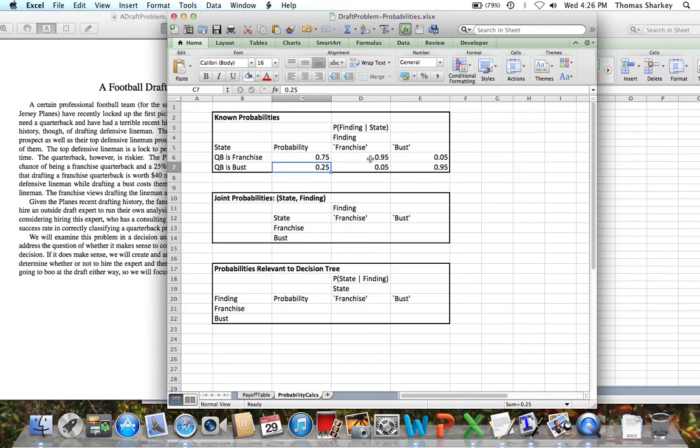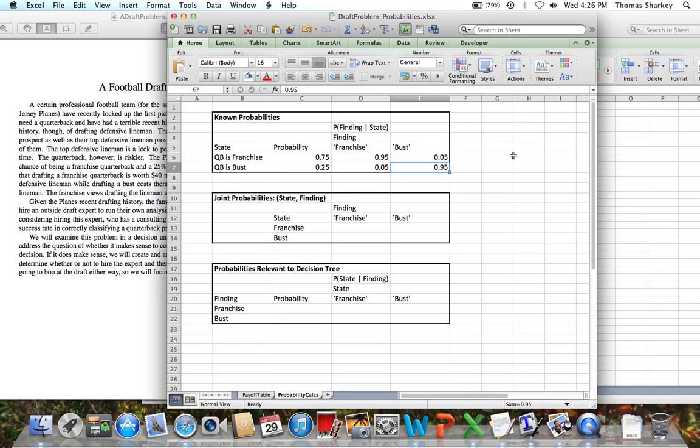That means 95% of the time the expert will have a finding of franchise, conditioned on the fact that the quarterback is actually a franchise. So we're given the probability of the finding conditioned on the state: 95% accuracy for franchise and 95% accuracy for a bust.